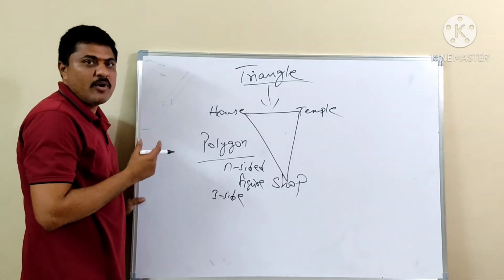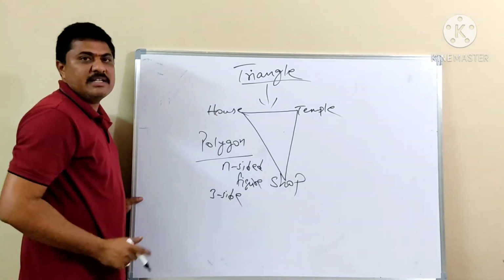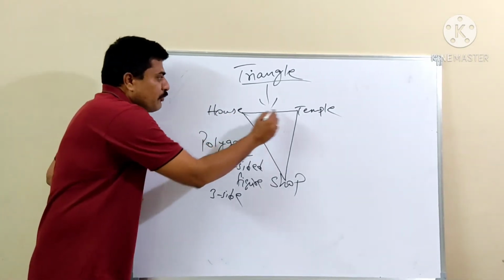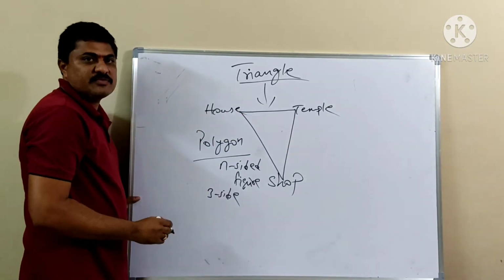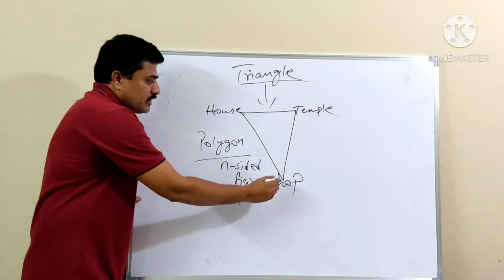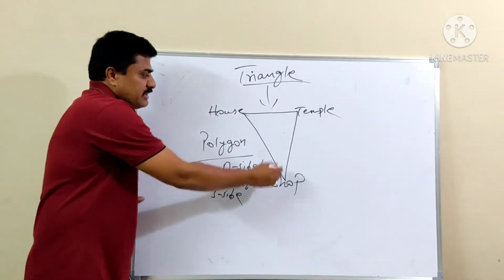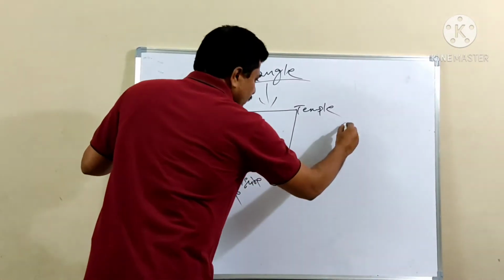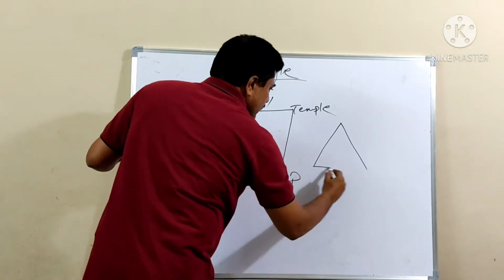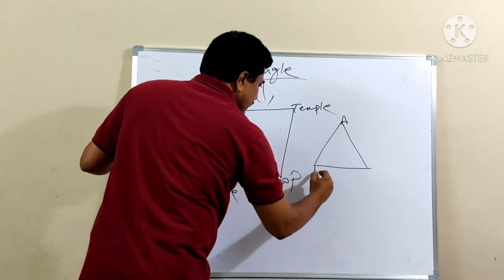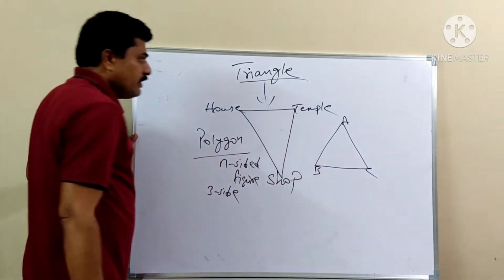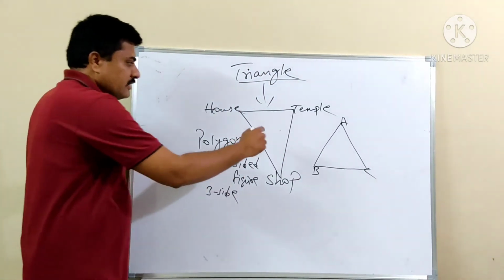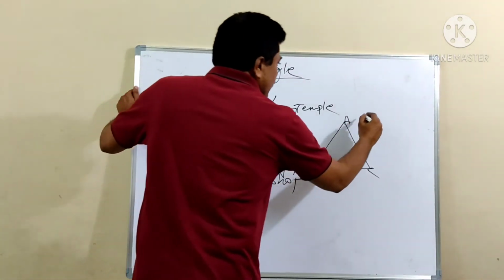A triangle is formed by three line segments. When we join one point to another point, it is one line segment; this point to this point is another, and this is also one line segment. Now I am marking three points A, B, C. ABC is a triangle. What line segments do we write here?